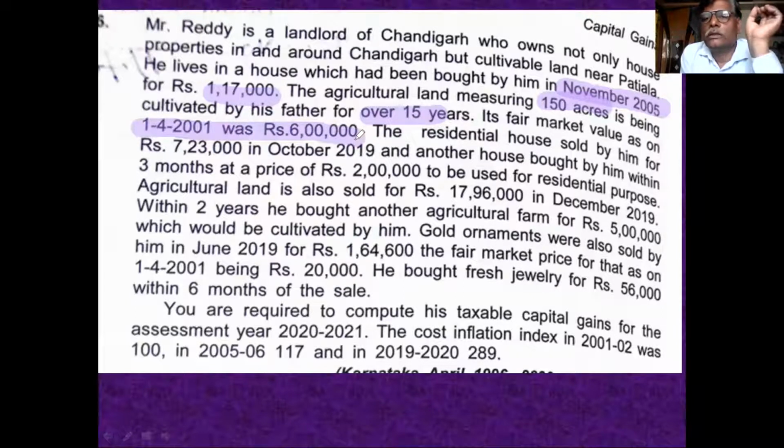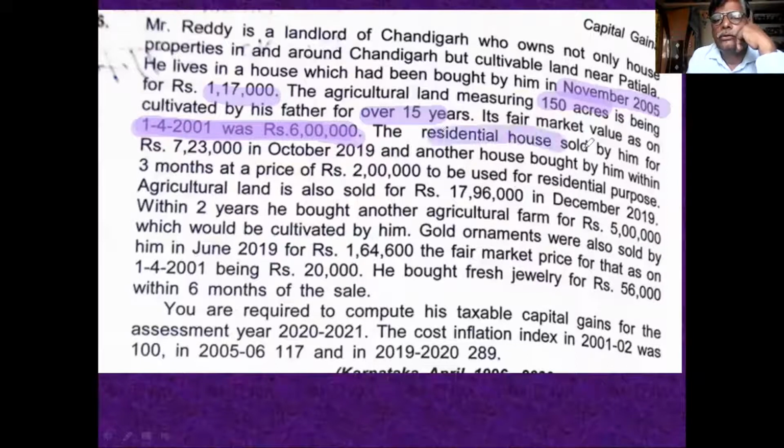So the fair market value of land is taken as the cost of acquisition of land. The house property cost is 1,17,000 and the land cost is 6 lakh. You see the next.